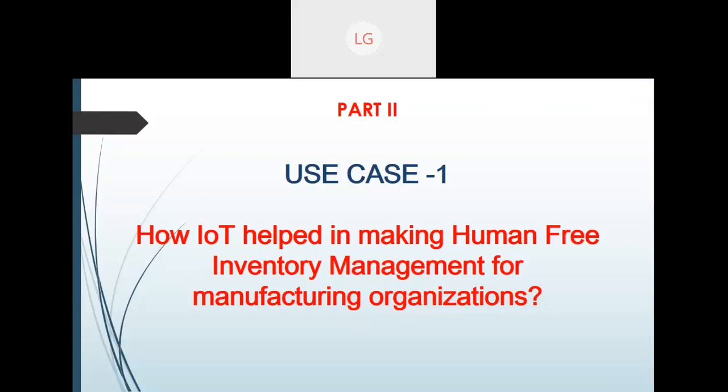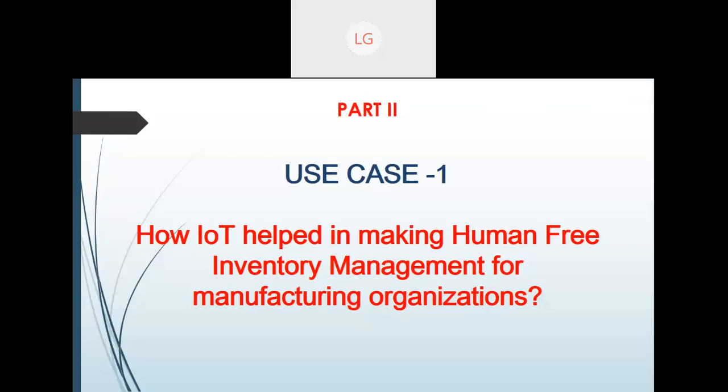Now onward in part two, I'm very sure that my PPT is going to cover it, it's 3 o'clock. Let's see how we will cover it. So this is the second part of my PPT, where I'm going to talk about the applicability and the use cases where we have already seen that people have used IoT, and how companies have benefited by using IoT.